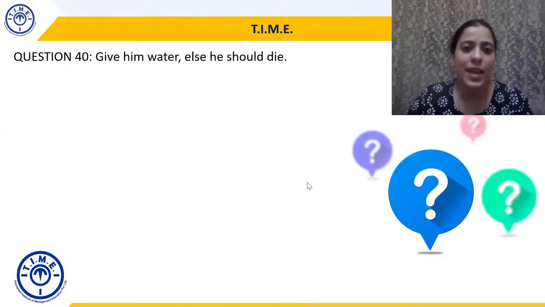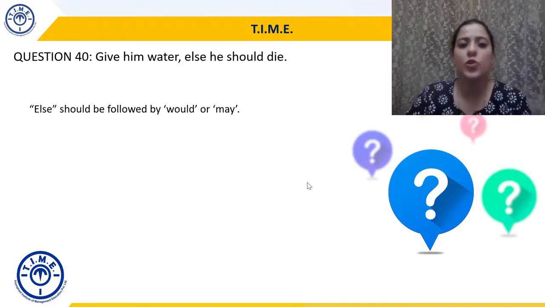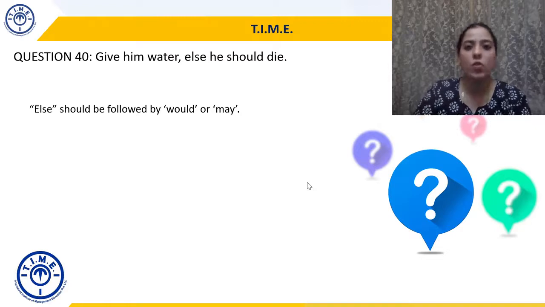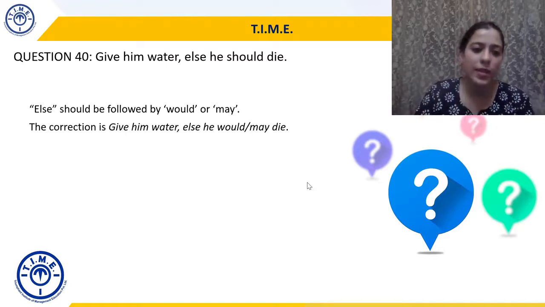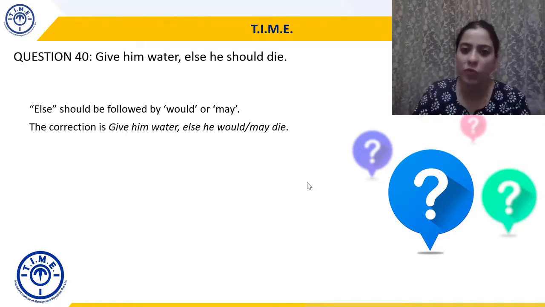Okay. Moving to question 40. Give him water else he should die. अगर पानी नहीं दोगे तो वो मर जाएगा. So give him water else he should die. Now else should be followed by would or may. या तो हम would use करेंगे या may use करेंगे after else. And that's why the correction will be give him water else he would या else he may die.